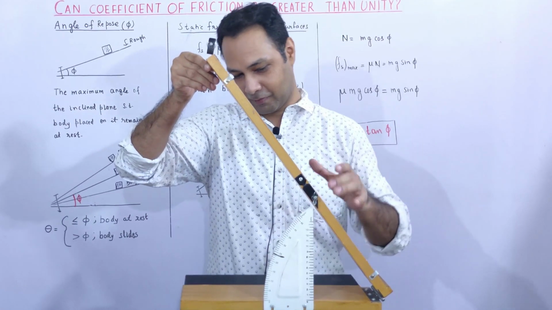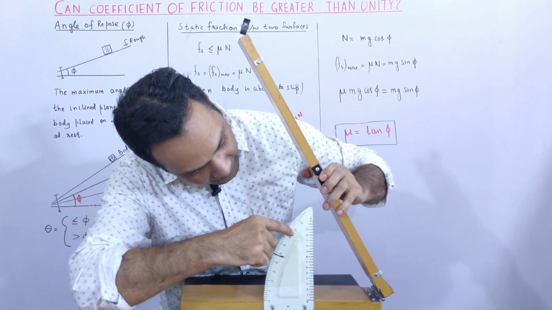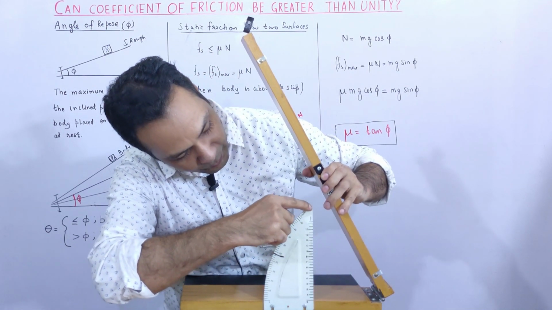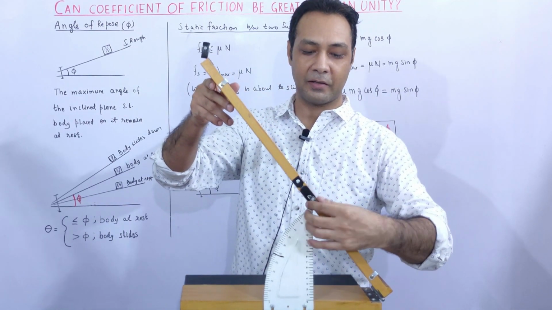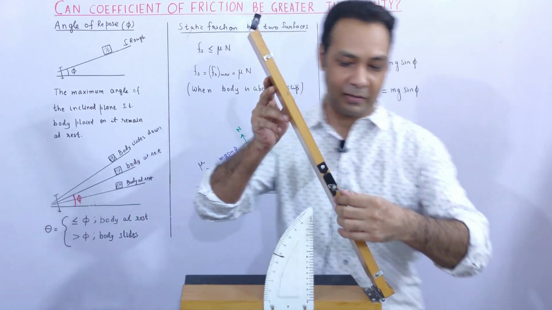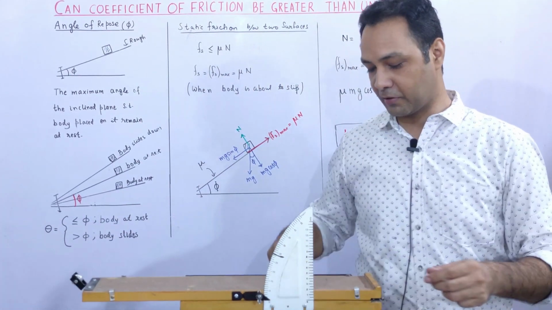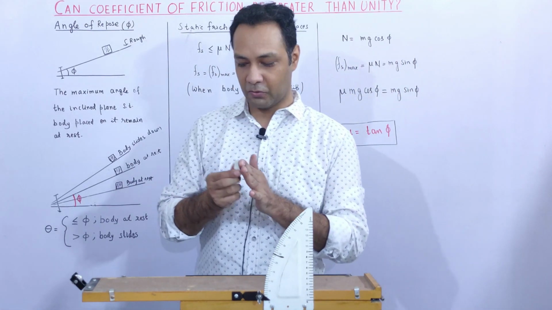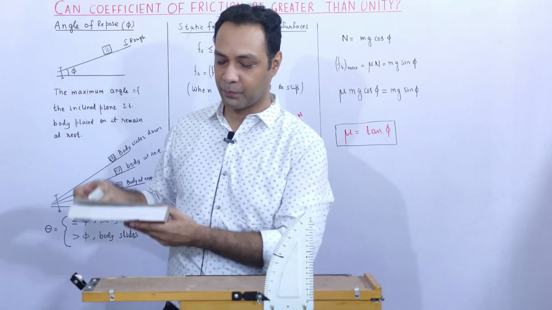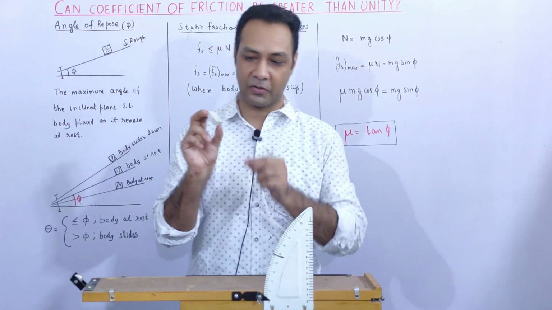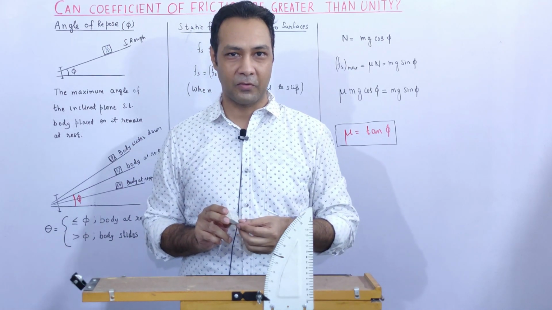It started well above this. The maximum angle here you can see is 45, and this might be 60. So it started moving at an angle of at least 60 degrees. In this case I have created a lot of roughness, so the coefficient of friction between this surface and this is greater than 1.